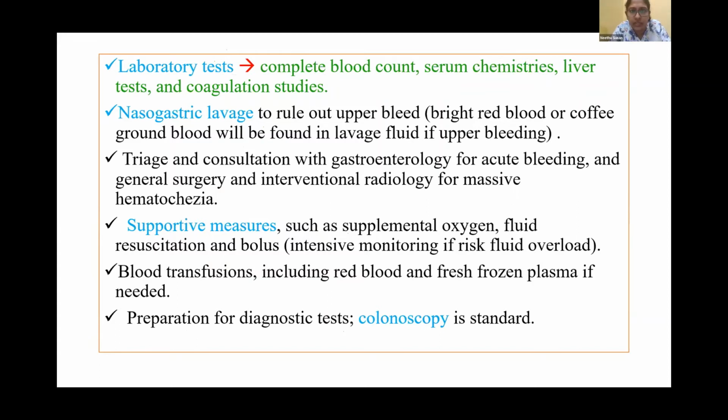Then triage and consultation with gastroenterology for acute bleeding, and general surgery and interventional radiology for massive hematochezia. And supportive measures such as supplemental oxygen, fluid resuscitation, and intensive monitoring are required, with caution if there is risk of fluid overload in renal patients. And blood transfusions, including PRBCs and FFP if needed. And preparation for diagnostic tests like colonoscopy is the standard.